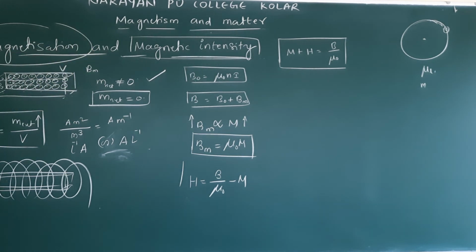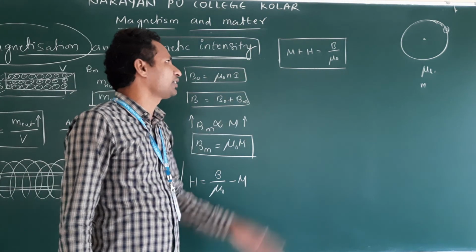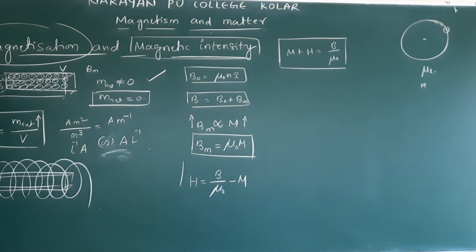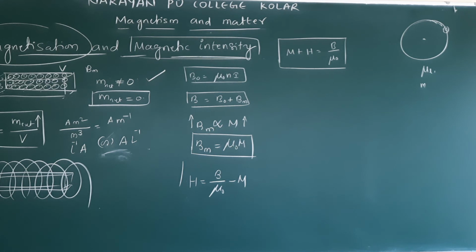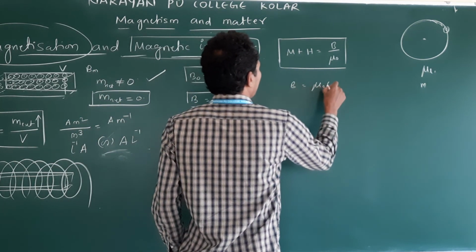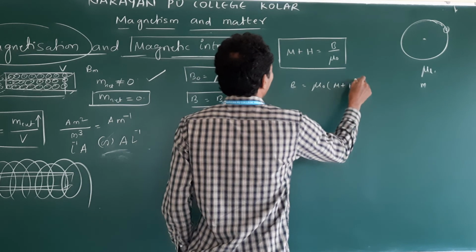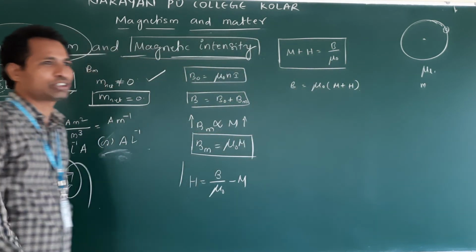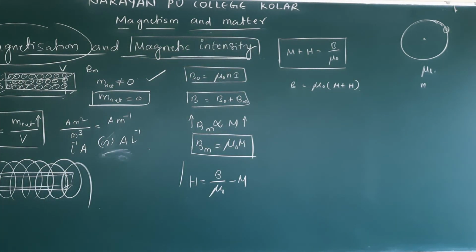M and H have the same units; their SI units are the same. So the relation is H is equal to B by mu naught minus M. From that equation, we can write B is equal to mu naught times M plus H. It depends on the question; we can alter the equations.